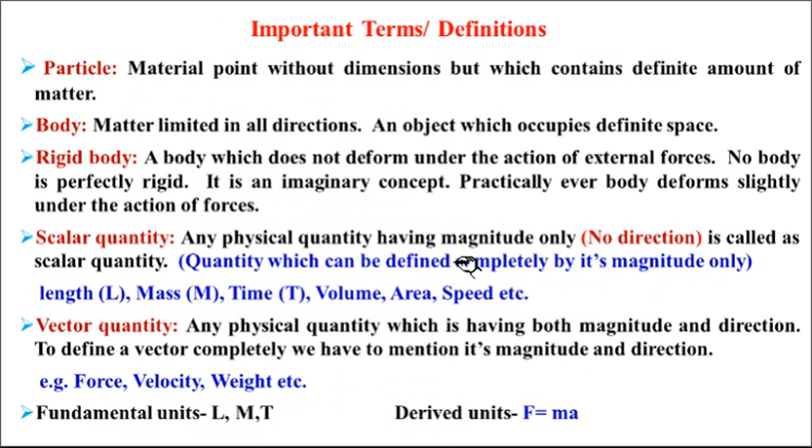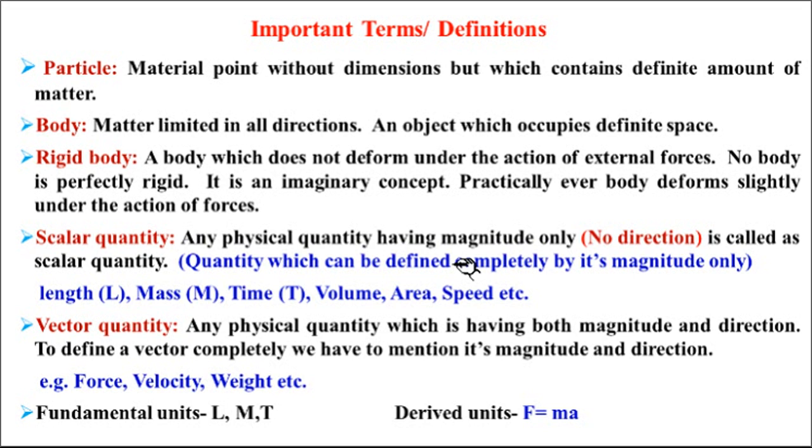Now, before going into the subject, I will discuss a few terms or important definitions. First is the particle. In mechanics, everywhere you will find that force is acting on a particle or on a body. Body means any article that is physically present. A particle is also a small body, but with very negligible dimensions.